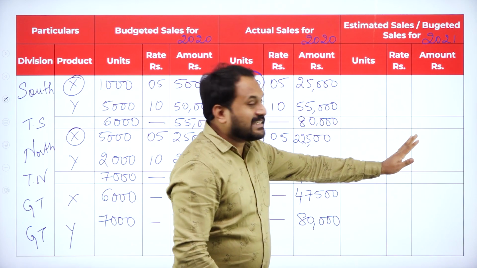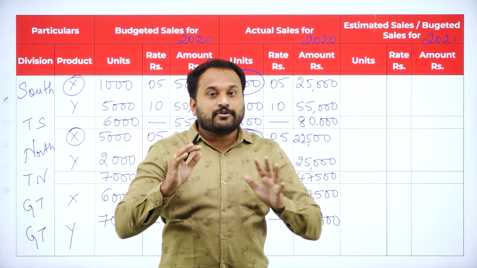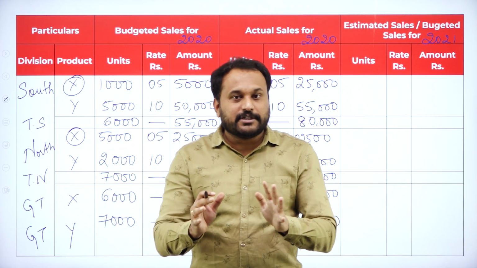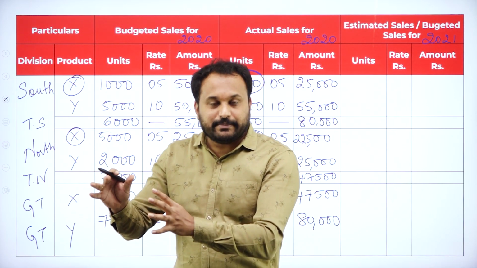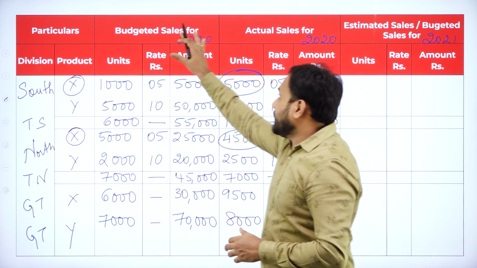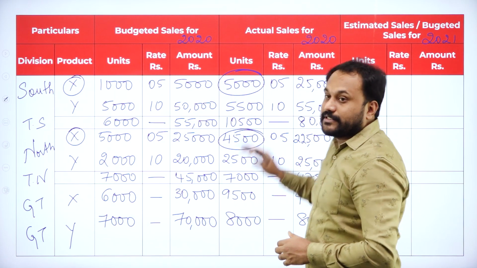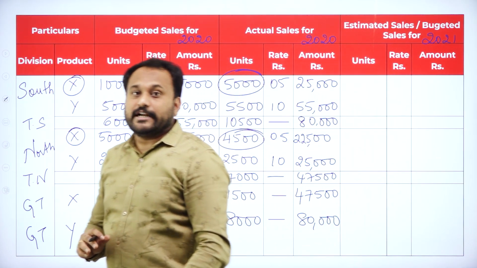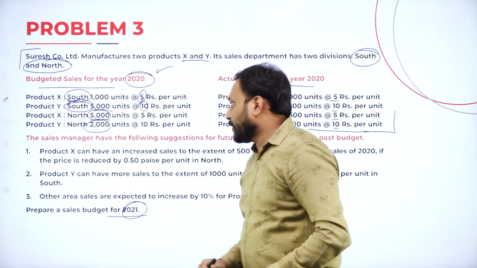Now we will go with the estimated sales. See here, we have not gone with any of the adjustments. What we have seen in the question paper, we have taken it, we have calculated. So we are done with budgeted sale of 2020 and actual sales of 2020. So we are done with that. Let's go with the question now.